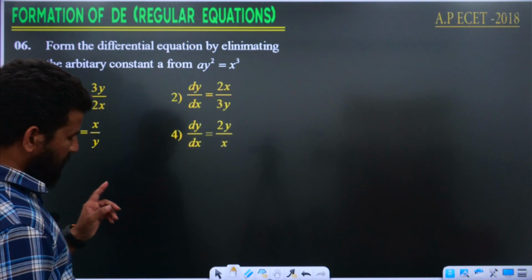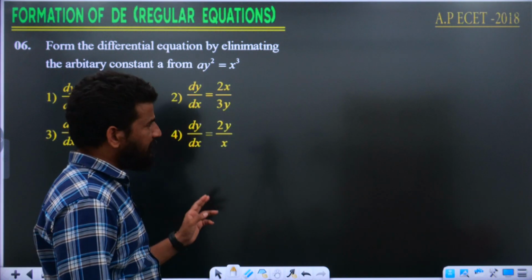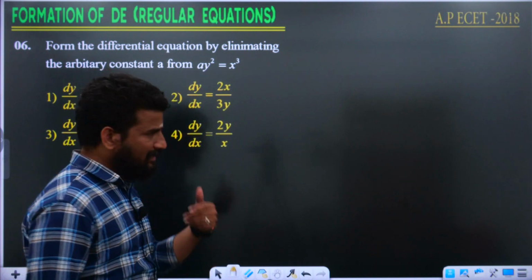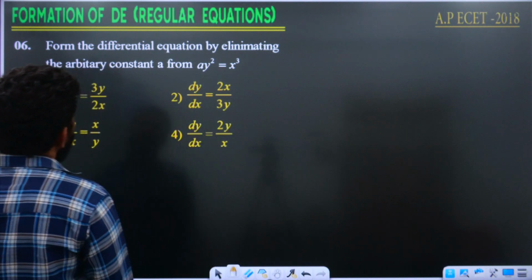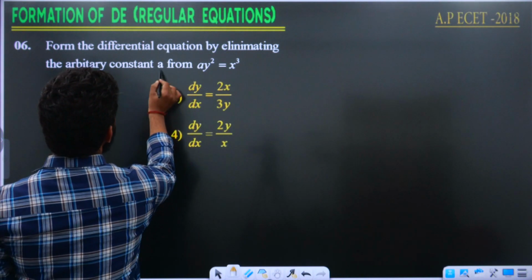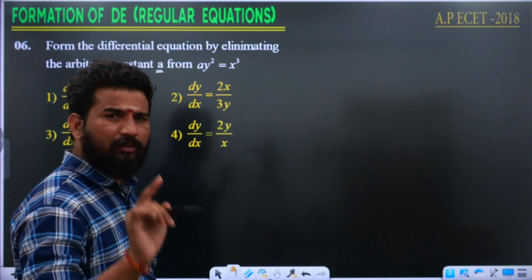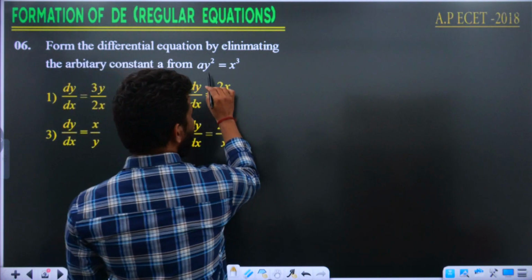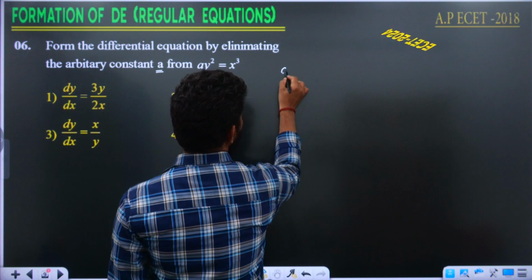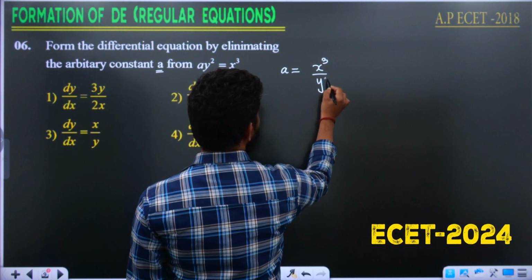This question is repeatedly asked in the ECET examination. I think it was repeated 3 times. Let us see it in our discussion here also. Form the differential equation by eliminating the arbitrary constant A. Only one arbitrary constant is there. We need to eliminate that arbitrary constant. So, in order to eliminate it, I am going to write like this: A is equal to x cube divided by y square.